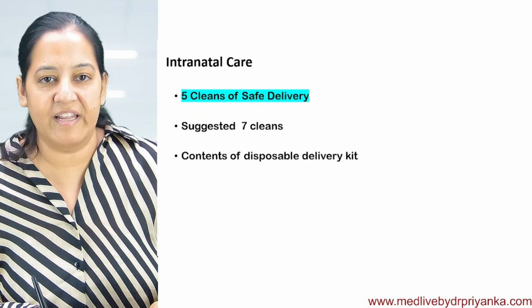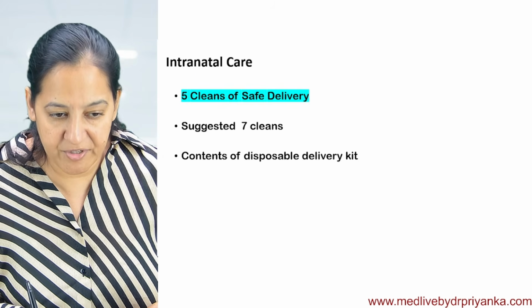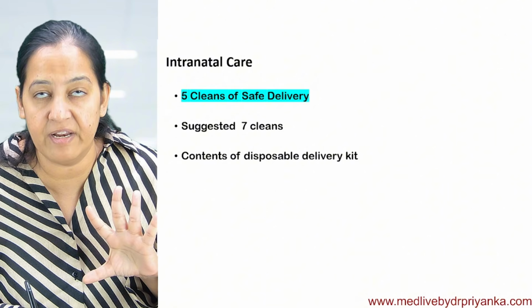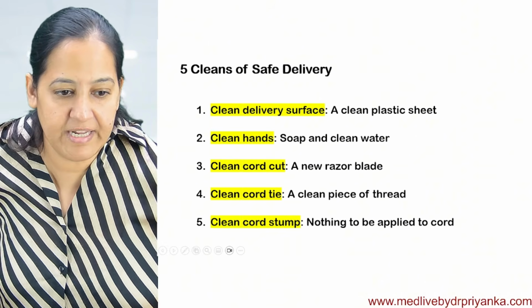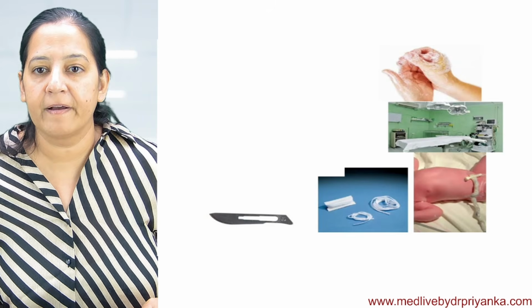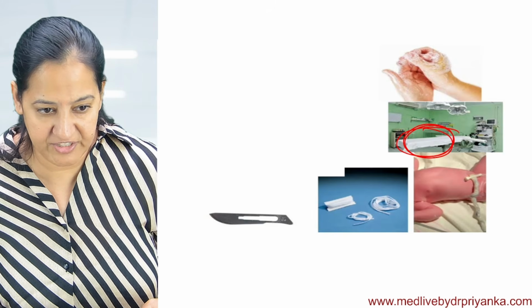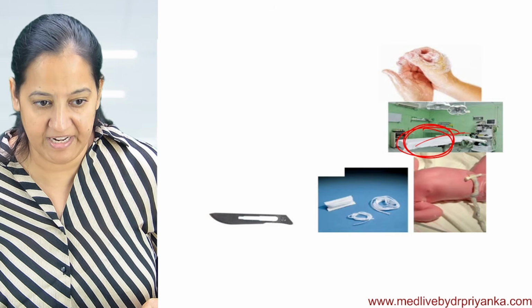First, the 5 cleans. What are the 5 cleans of safe delivery? The Government of India recommends 5 cleans for a safe delivery to prevent neonatal tetanus. These are the 5 cleans. First, the delivery surface should be clean, the surface on which the pregnant lady will lie and deliver.